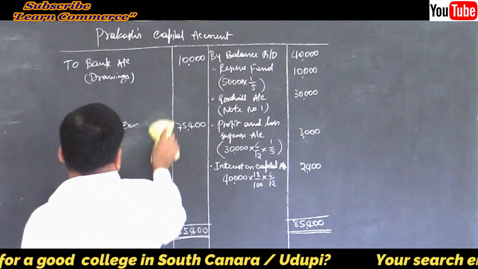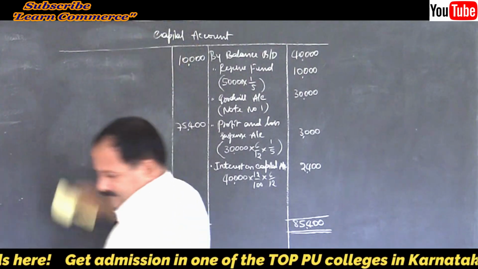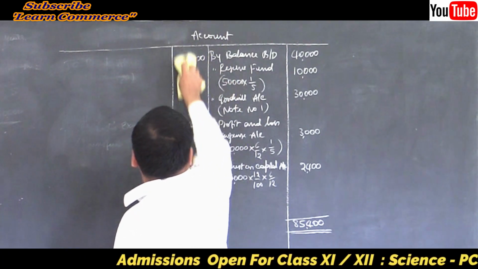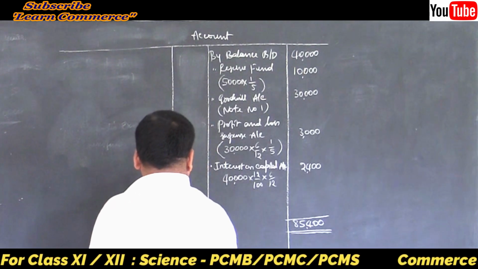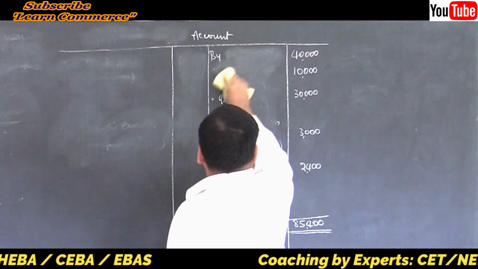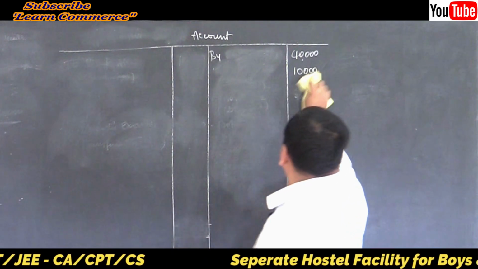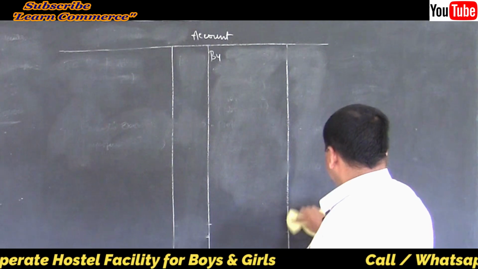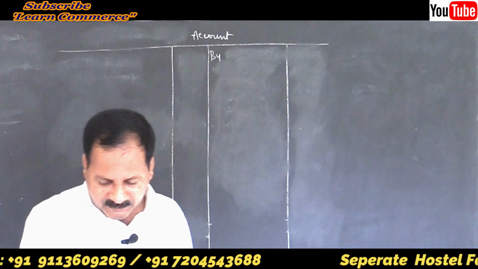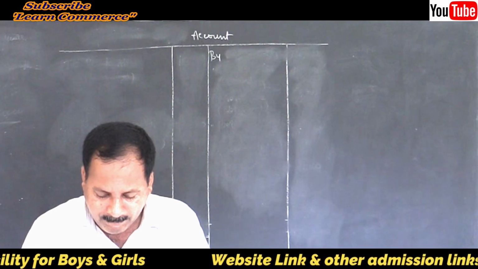I will do changes here itself. I think we have to prepare the executor's account here. Next problem. Yes, get ready. Refer the problem. Page number 63, problem number 7.